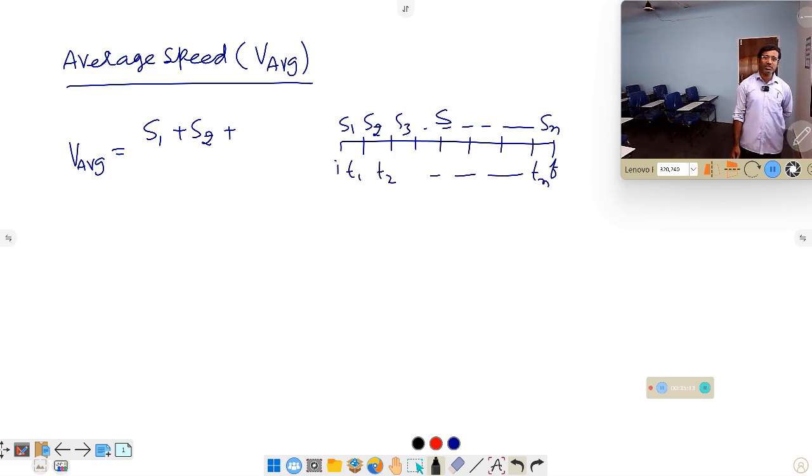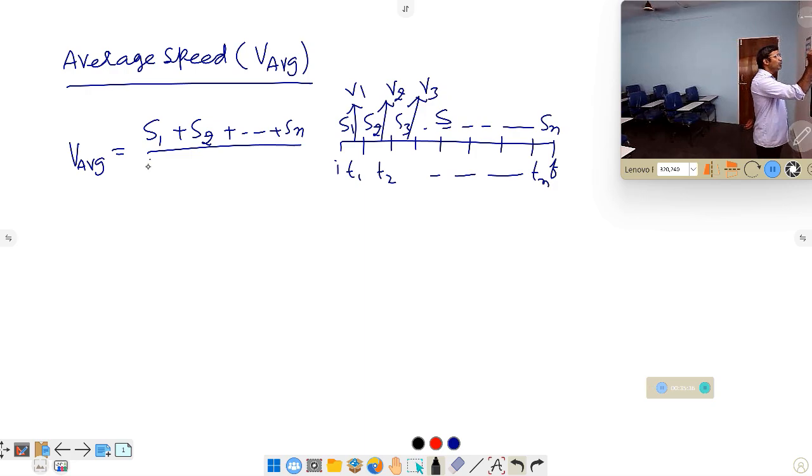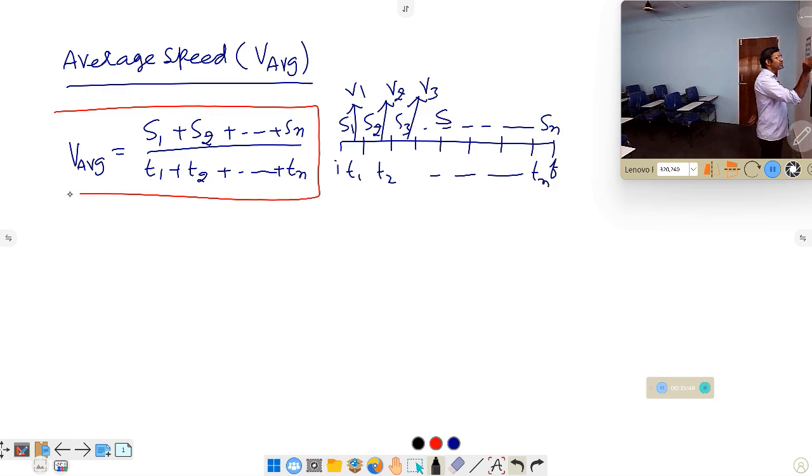No person can cover the total distance at a time. Each case has a speed: here the speed is V1, here V2, here V3. The speeds may or may not be the same, so he covers the distances with different speeds. So average speed is defined as the total distance, S1 plus S2 plus so on plus Sn, covered in the total time, T1 plus T2 plus so on Tn. Simply, average speed is the ratio of total distance covered by the body to the total time taken,